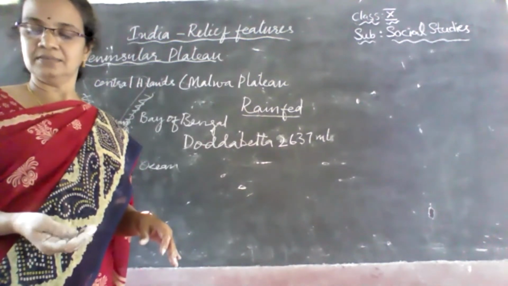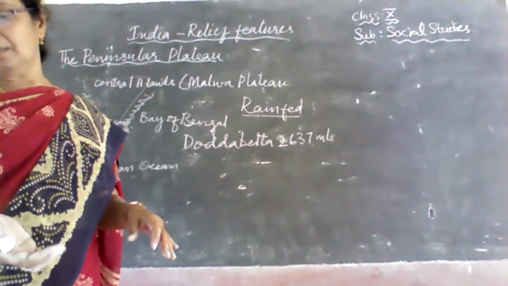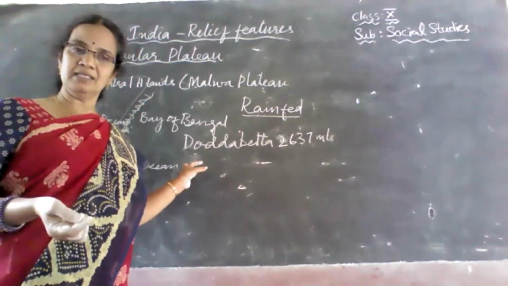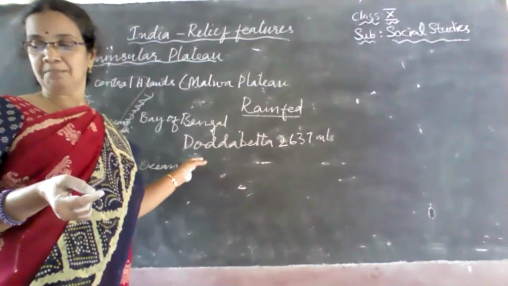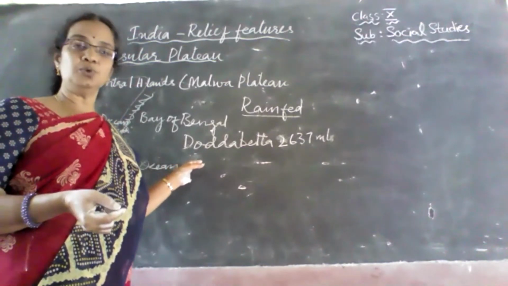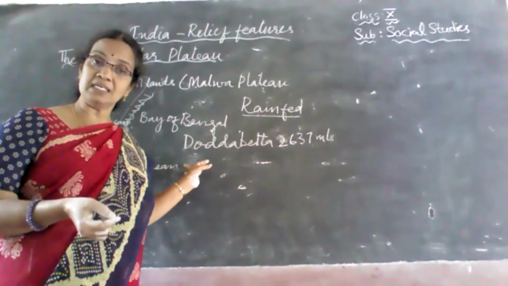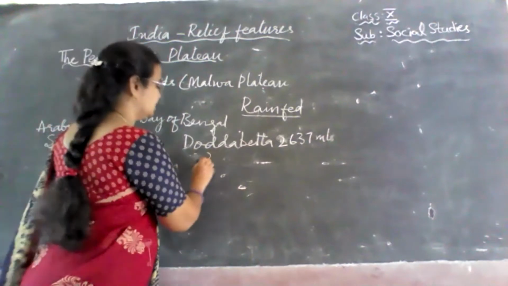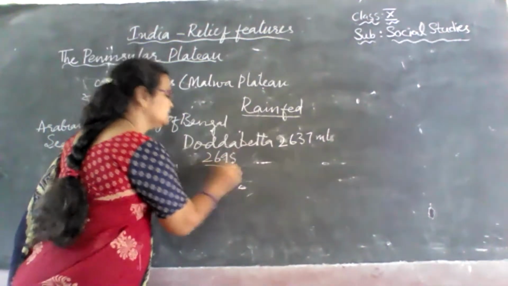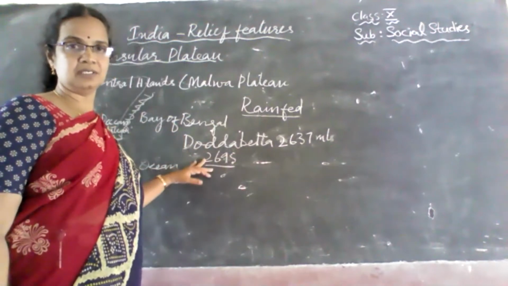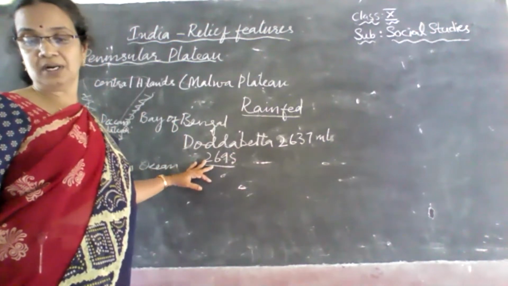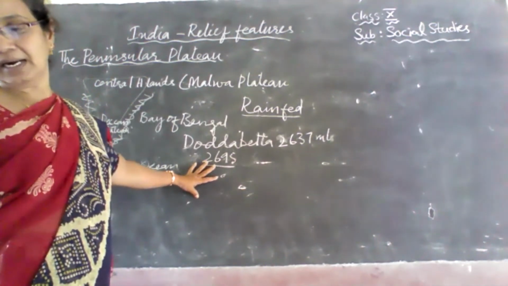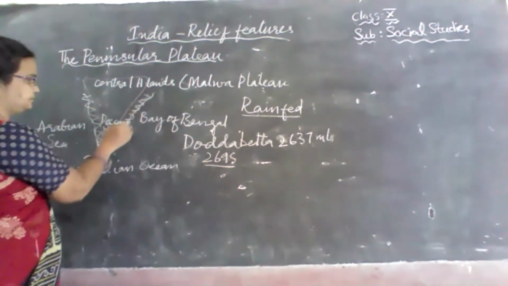Palani Hills in Tamil Nadu, whereas Cardamom Hills in Kerala. Okay, children. And in the Annamalai Hills, there is another peak, which is Anaimudi, which is 2695 meters of elevation. Okay, children. This is the highest peak in South India, which is in Annamalai. Okay, children. And next, coming to the Eastern Ghats.